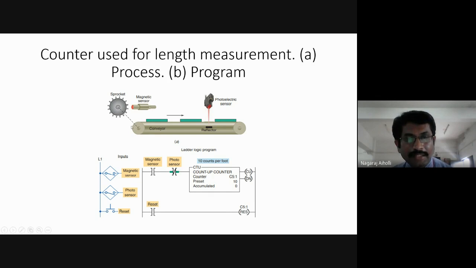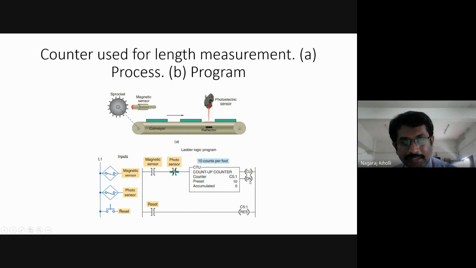As we are applying the pulses here to the sprocket, it is rotating. This counter is counting the number of tooth arrangement. It counts from 0 to 10. 10 counts per foot of the sprocket. Then as it counts 10 counts, next is the done bit.